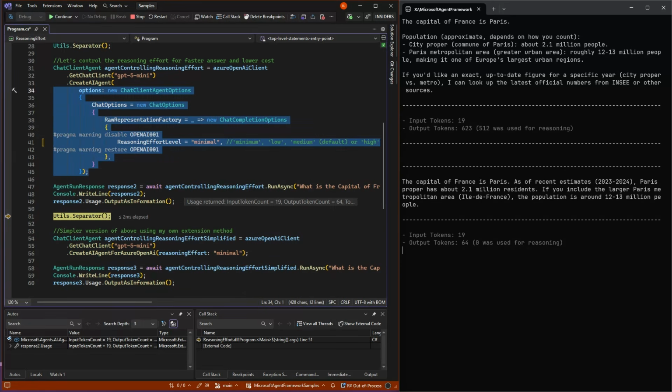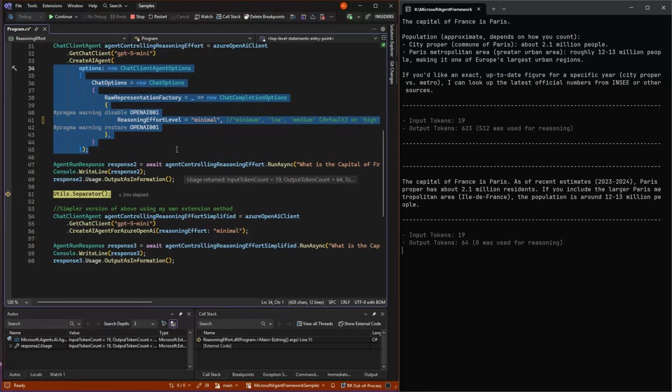As I mentioned, this is cumbersome. I have actually asked the Agent Framework team if they want to do something more about this. And right now the answer is no. This is the way you do it. And the reason for it is that all the different models do it in different ways, and they don't really want to settle on one specific way with a string here, because others need to say max allowed tokens and stuff like that.